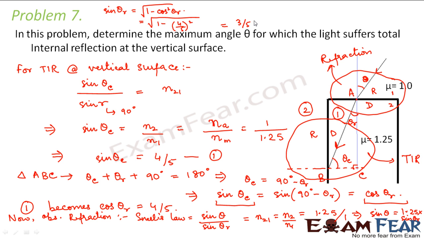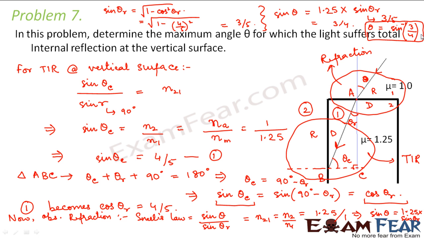So using this value we can say that sine theta is equal to 1.25 into sine theta r. So we'll put sine theta r as 3 by 5. Therefore sine theta will come out to be 3 by 4. So theta will be equal to sine inverse 3 by 4.